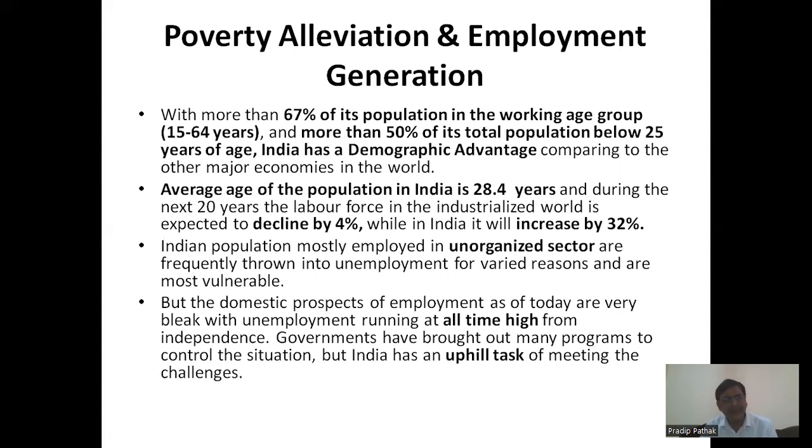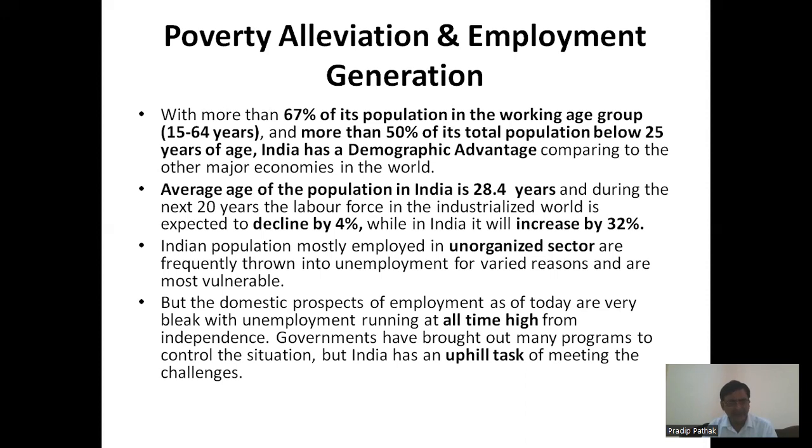As far as the state of employment generation is concerned, you can see that 67% of its population is in the working age group of 15 to 64, and more than 50% of its total population is below 25 years of age. Therefore, India has a demographic advantage compared to other major economies of the world. How is it beneficial to all of us? Because the average age of the population in India is 28.4 years.